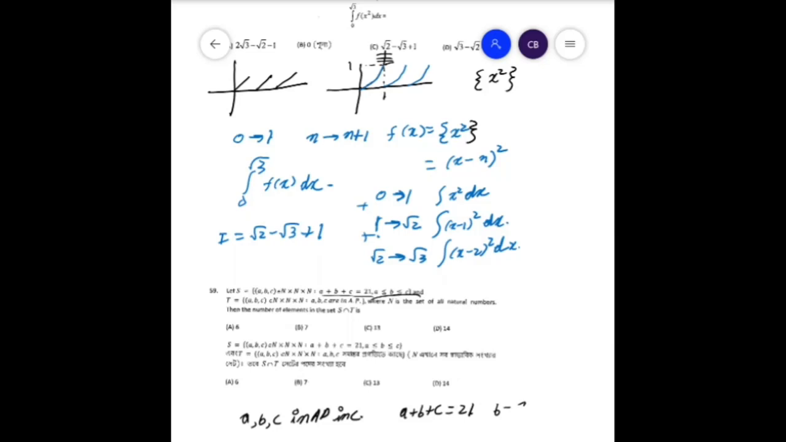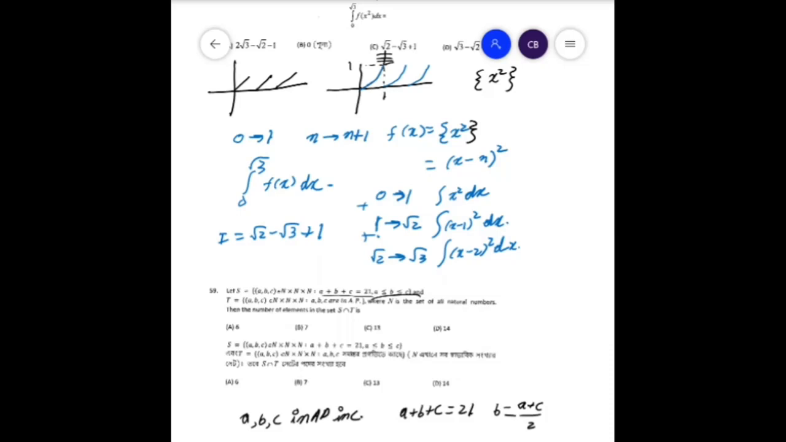B is equal to (A plus C) by 2 because they are in AP. Replacing that, we get A plus C is equal to 14, which means B is equal to 7.